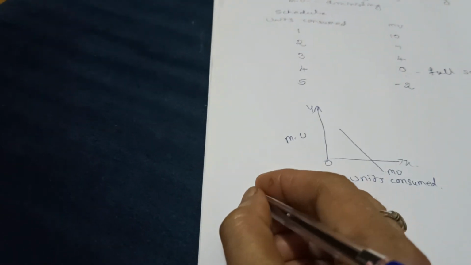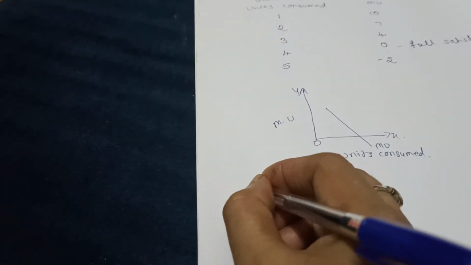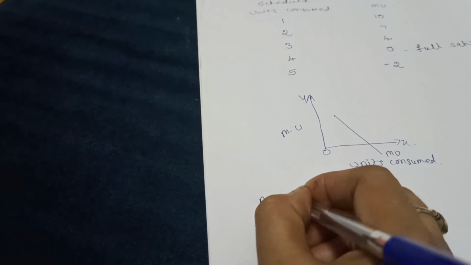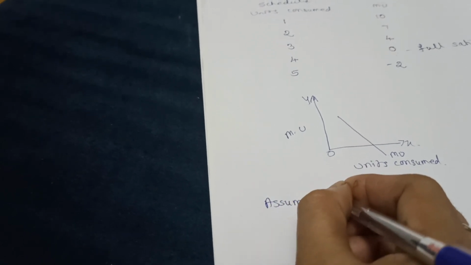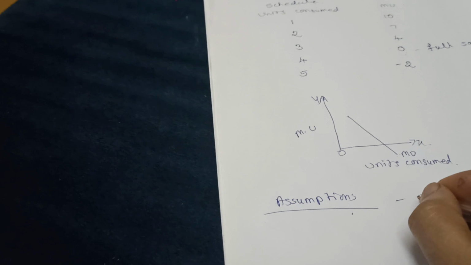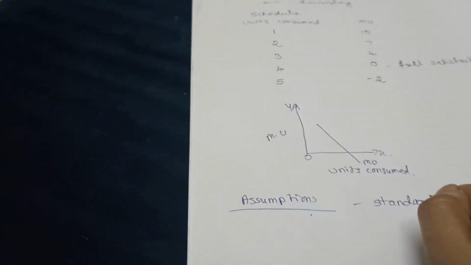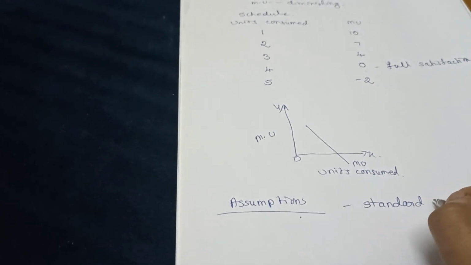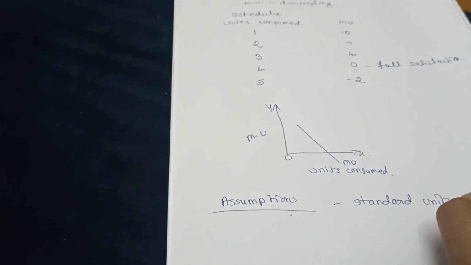Now, what are the assumptions of the law of diminishing marginal utility? The first assumption is that the units should be standard. Only standard units should be consumed.